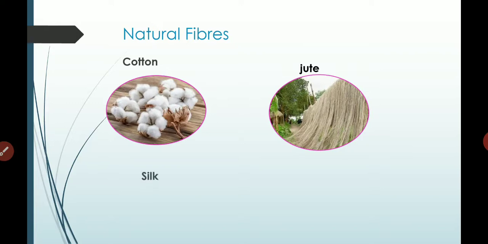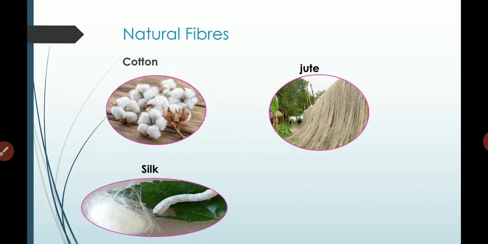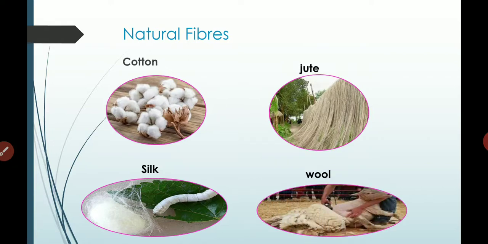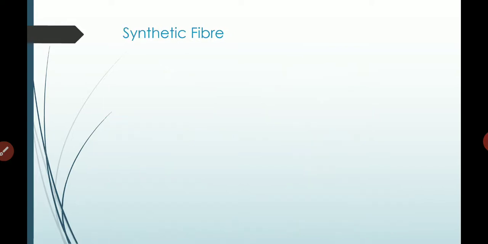Then this is the picture of a silkworm. From silkworm we can make silk. Then next is wool. Wool is obtained from sheep. From the body of sheep we obtain wool like this. From wool we make woolen clothes.